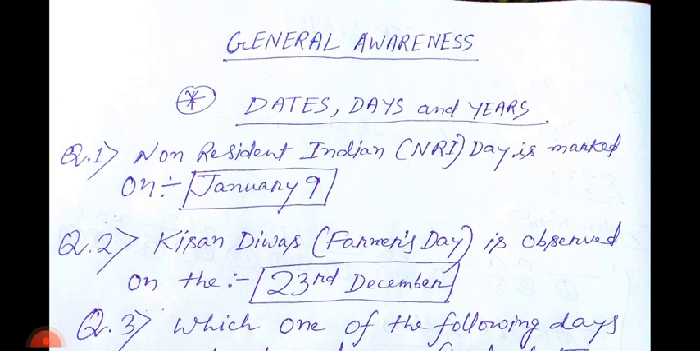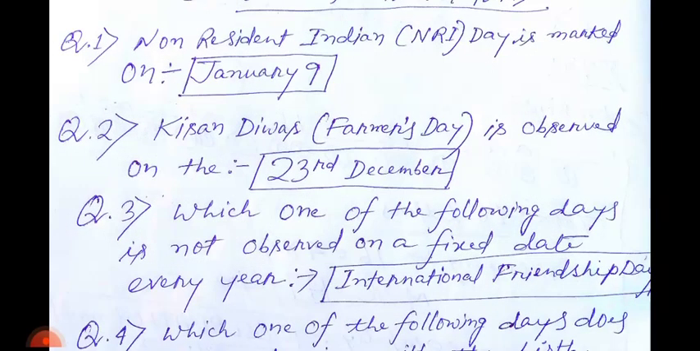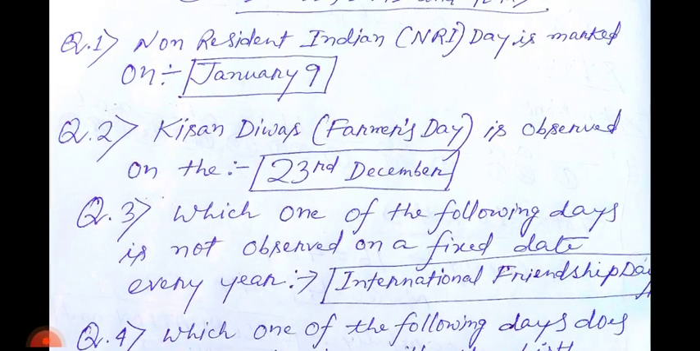Question number 2. Kisan Divas Farmers Day is observed on the. Answer is 23rd December. Question number 3. Which one of the following days is not observed on a fixed date every year? International Friendship Day.